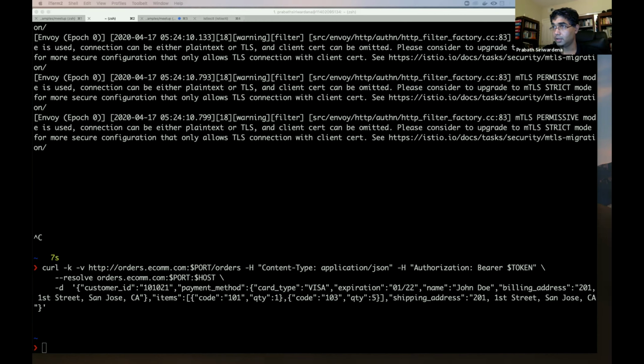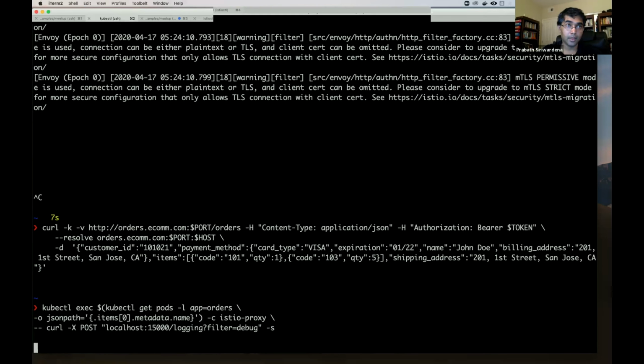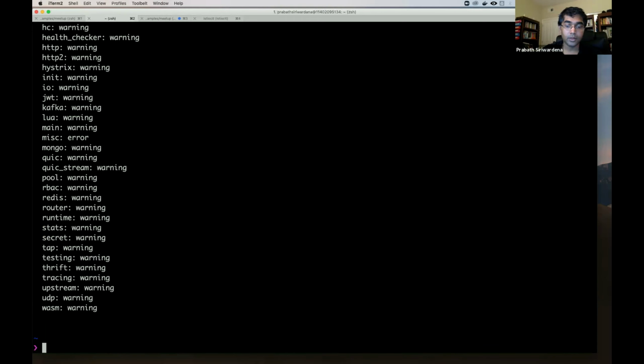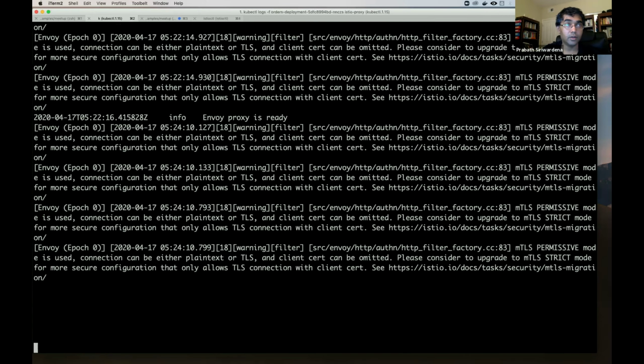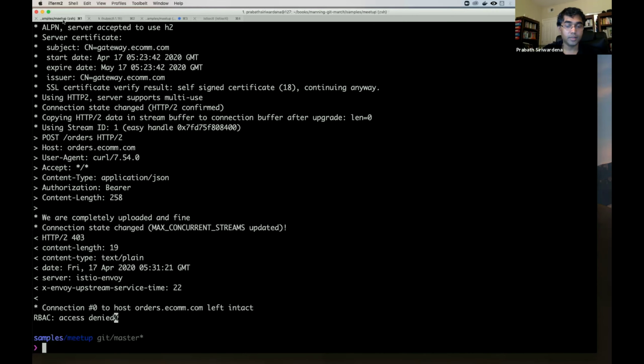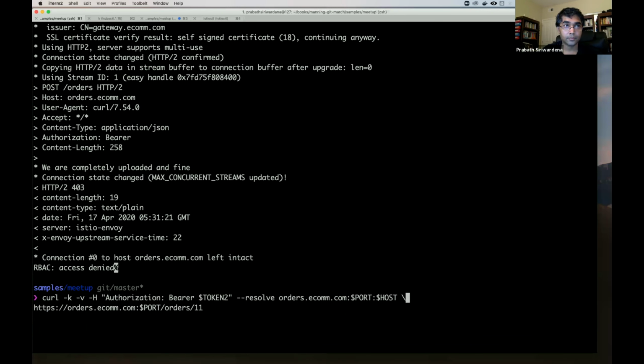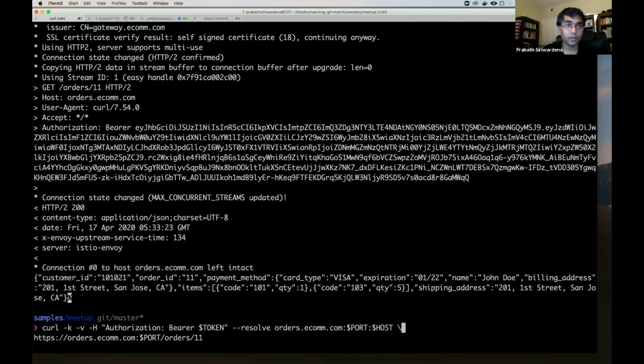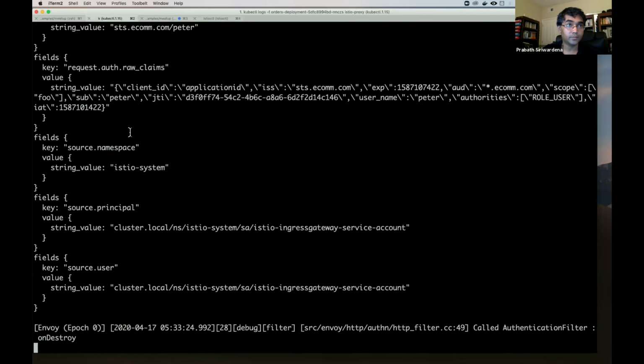So this command will enable debug level logs. Now you can do the same for the deployment, then the proxy. So now we will see debug level logs. Now if you run the same curl command with a valid token, now you will see logs here.